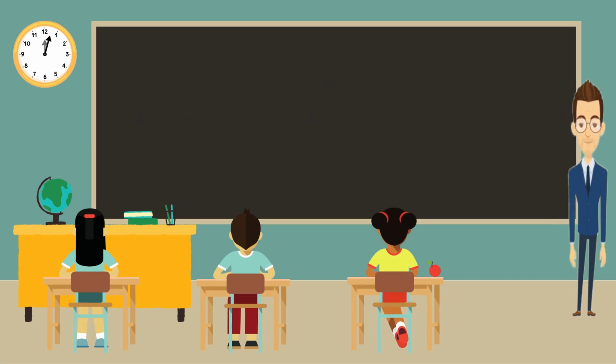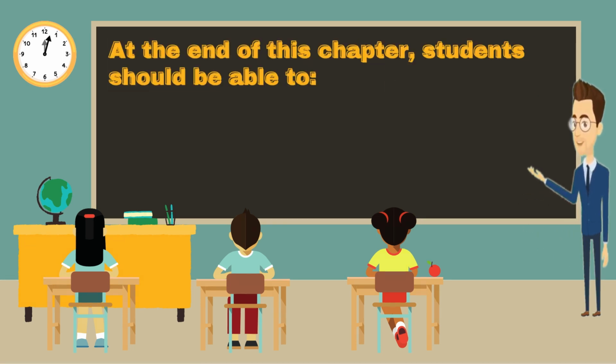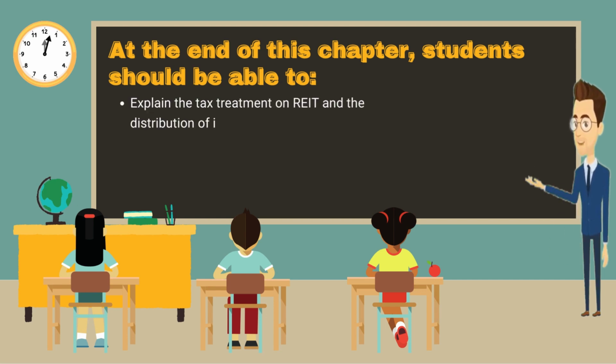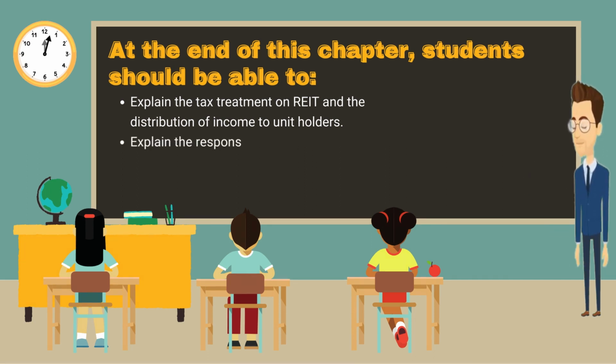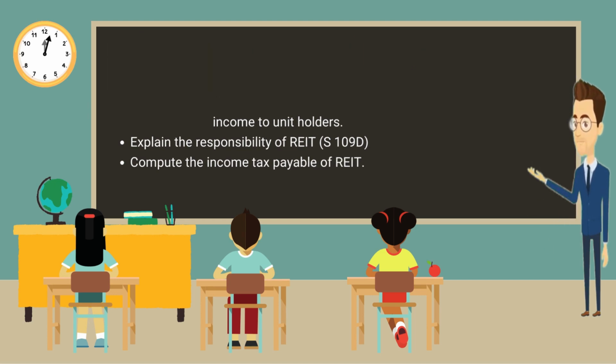Before we start our lesson, let's review together the learning objectives of the topic. At the end of this chapter, students should be able to explain the tax treatment on REIT and the distribution of income to unit holders. Second, students are also able to explain the responsibility of REIT based on Section 109D. Lastly, students are able to compute the income tax payable of REIT.